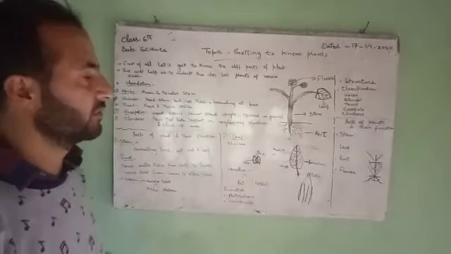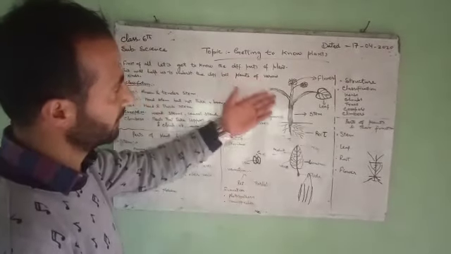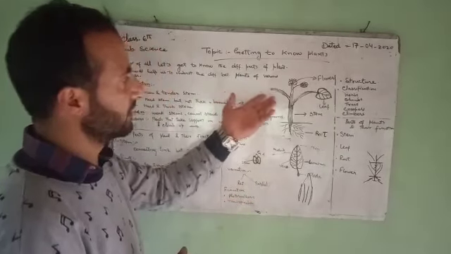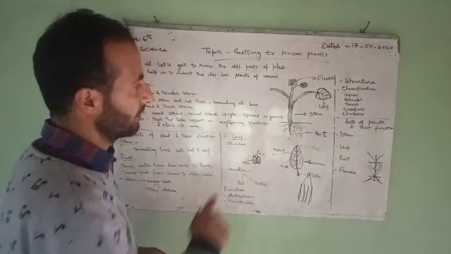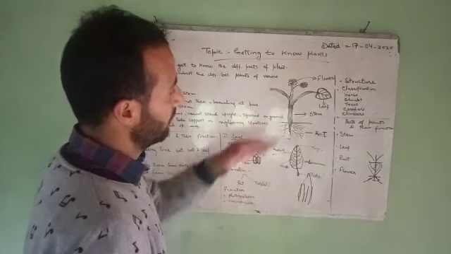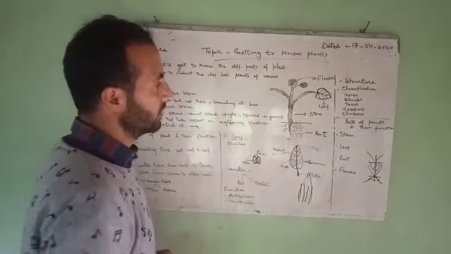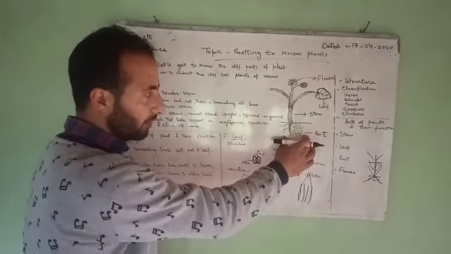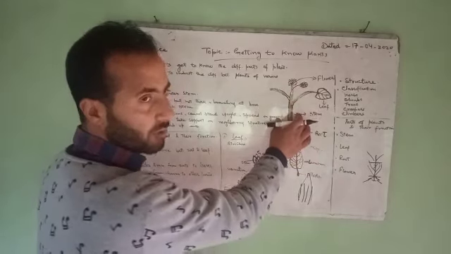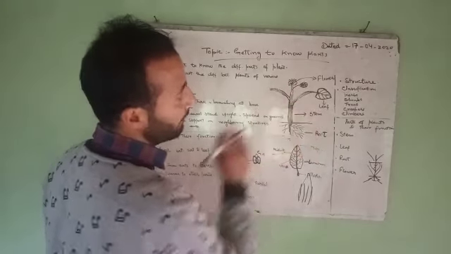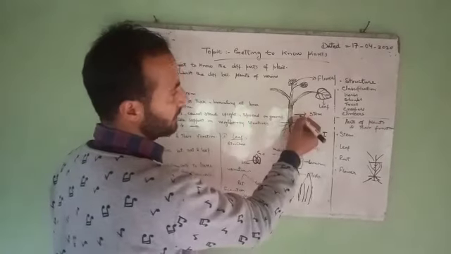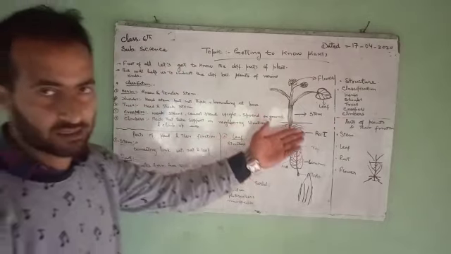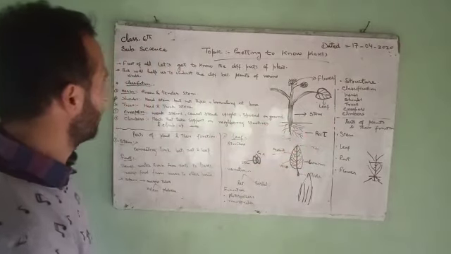First of all, let's get to know the different parts of the plant. This is the basic structure of the plant. We see many plants, some are small, some are big, but the basic structure of the plant is as it consists of two systems. One is the root system and the second one is the shoot system. The root system is the underground part of the plant, and the shoot system is the above ground part of the plant. This shoot system consists of many parts such as stem, leaf and flower. So this was all about the basic structure of the plant.